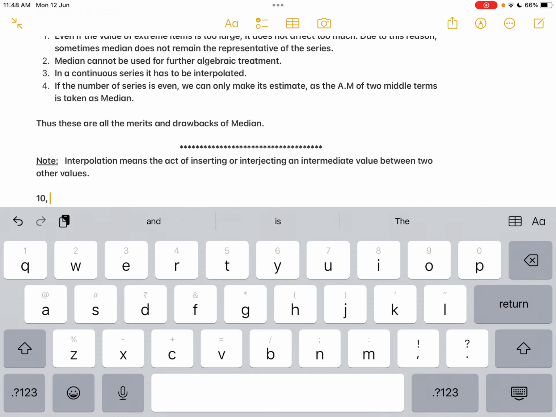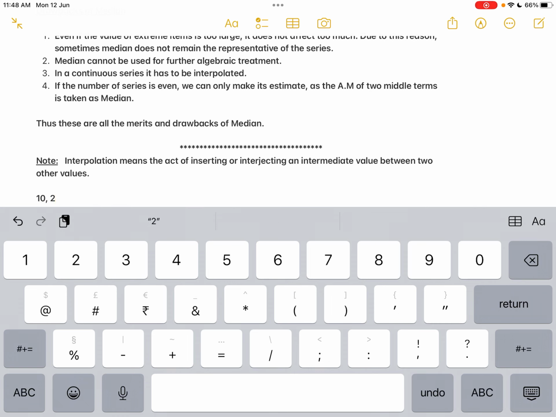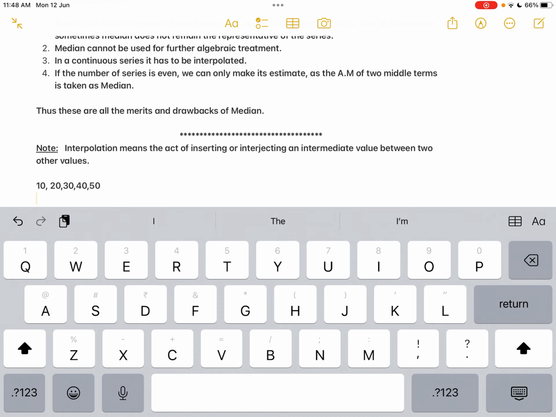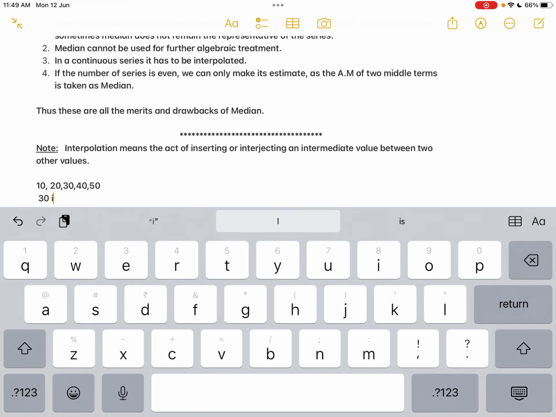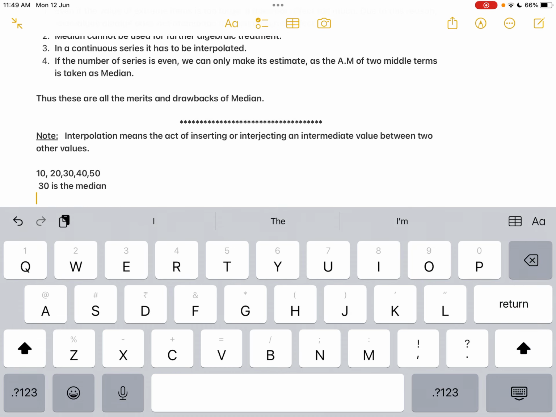So let us take the series 10, 20, 30, 40 and 50. In this, what is the median here? Clearly 30 is the median, isn't it? So 30 is the middlemost value. So we know that 30 is the median.